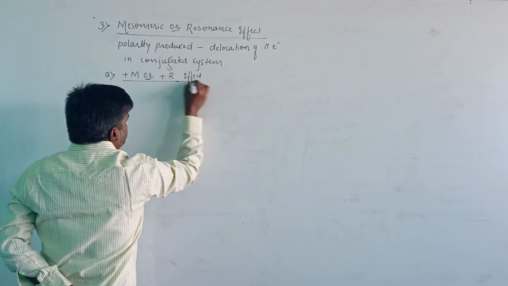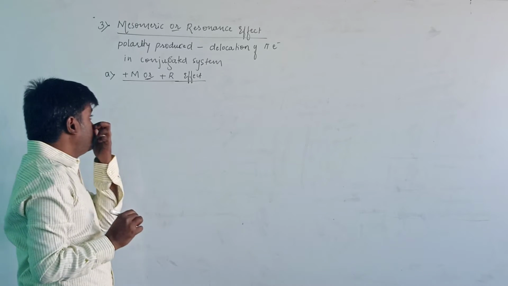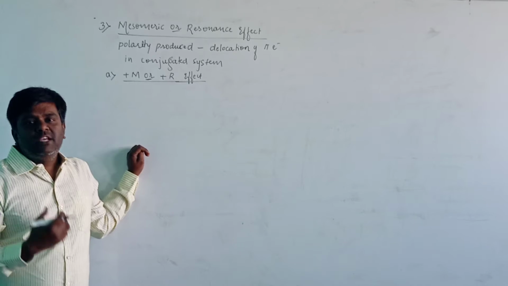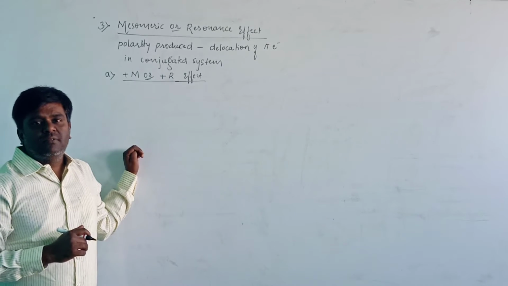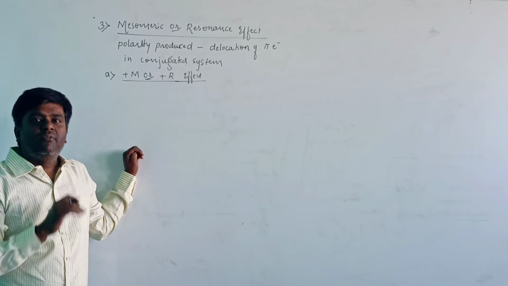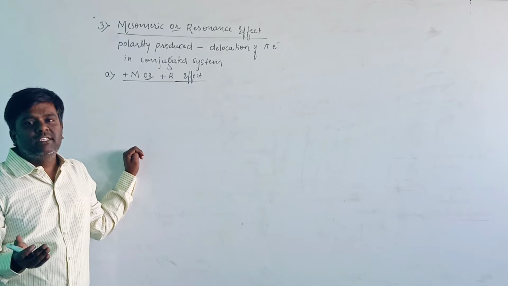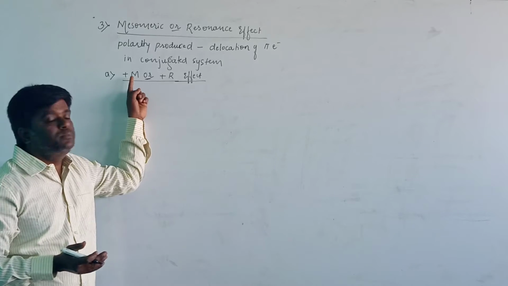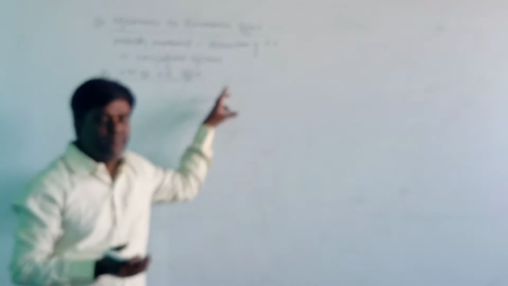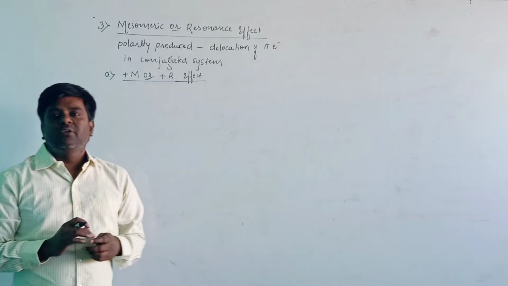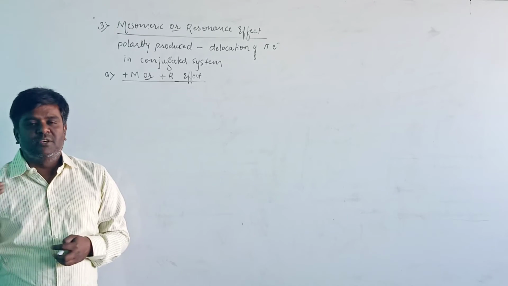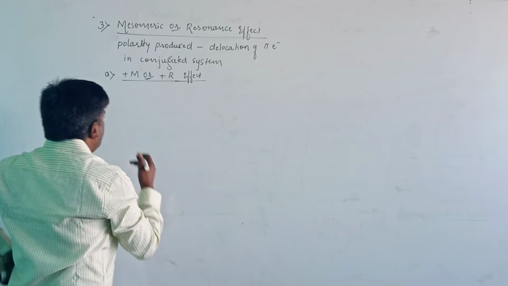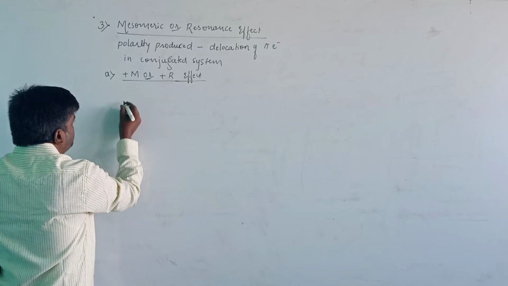When the delocalization of electrons takes place away from the substituent group, it is known as the positive M or positive R effect. Let us see an example here.